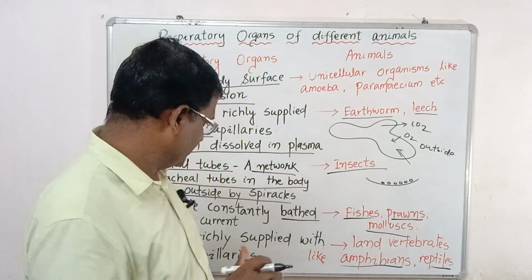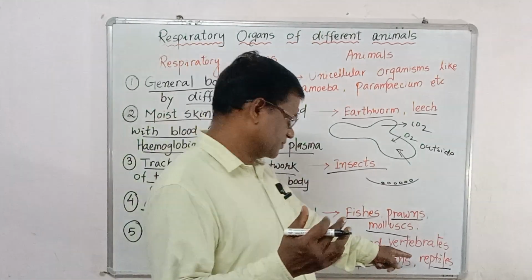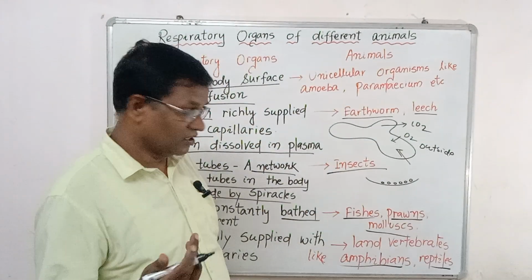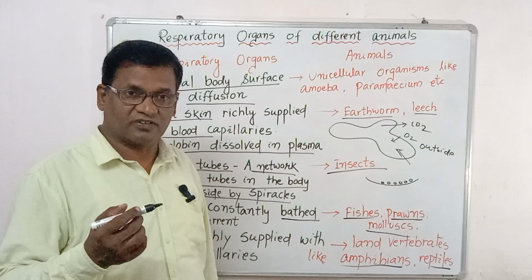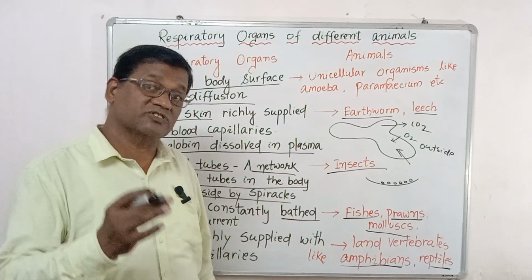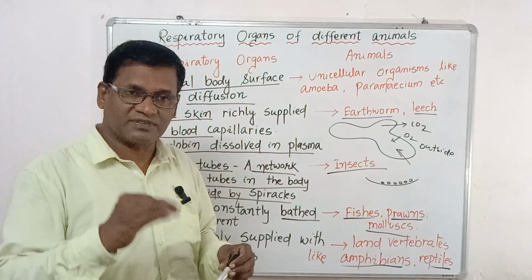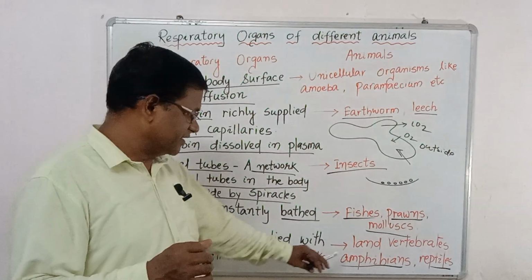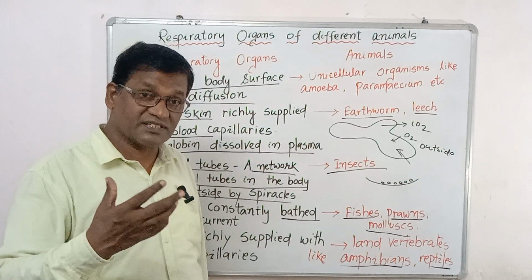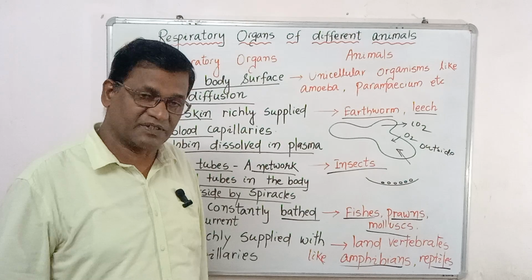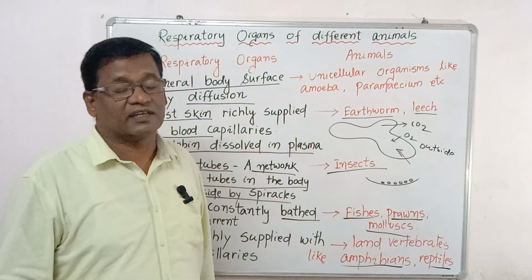What are the questions you expect? What is the respiratory organ of amphibians? It is lungs. What is the respiratory organ of reptiles? Lungs. But amphibians also have skin as a respiratory organ, along with lungs, and they have tadpoles. At the tadpole stage, they have gills as the respiratory organ. When you look at amphibians, especially frogs, they have three types of respiratory organs. One, as land vertebrates, they have well developed lungs. Two, sometimes during hibernation, when they hide themselves, the skin is the respiratory organ. Three, when they are tadpoles swimming in water, the gill is the respiratory organ.